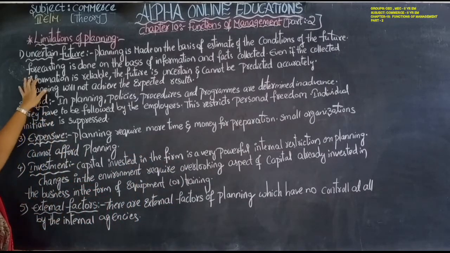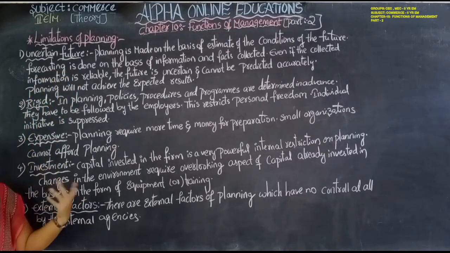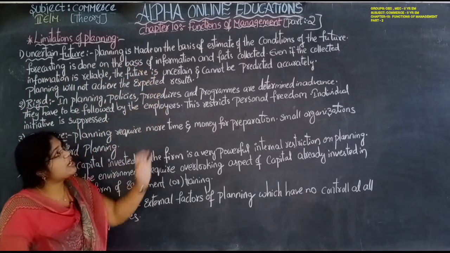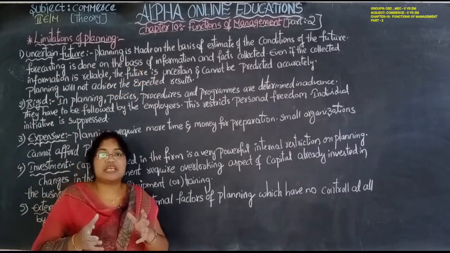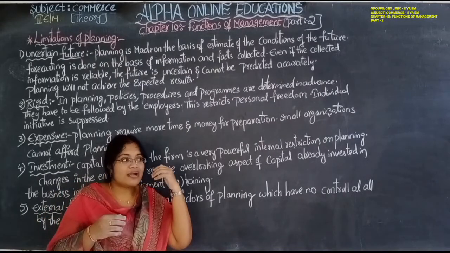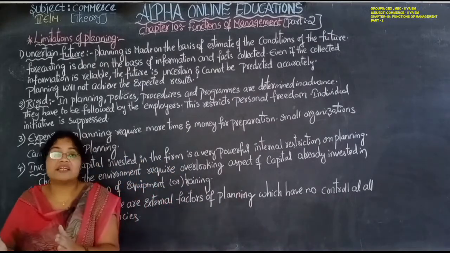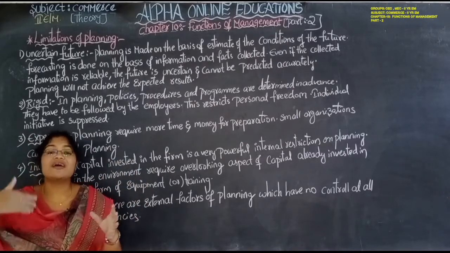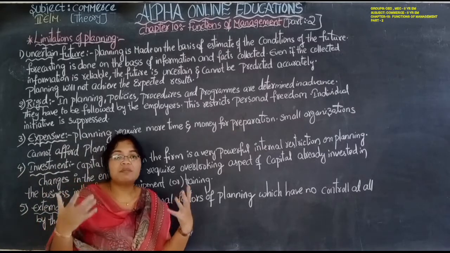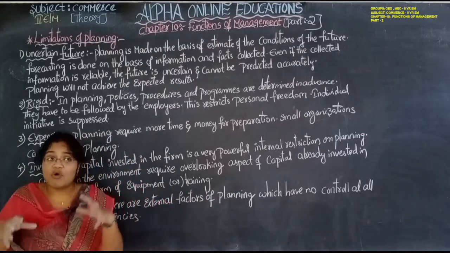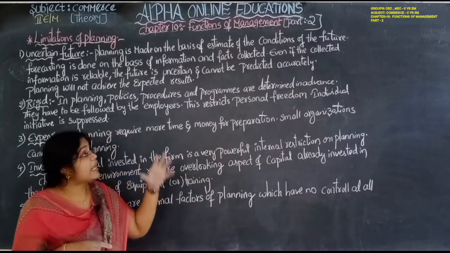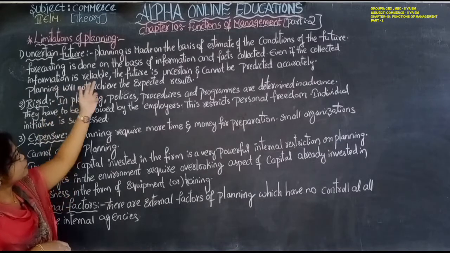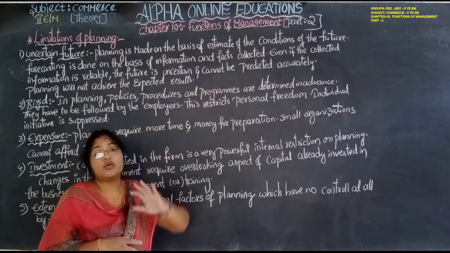Then forecasting is done. Forecasting means looking ahead. Forecasting is done on the basis of information and the facts collected. On the basis of that, they start studying what the situation is and what the situation will be in the future. Even if the collected information is reliable, the future is uncertain and can't be predicted accurately.